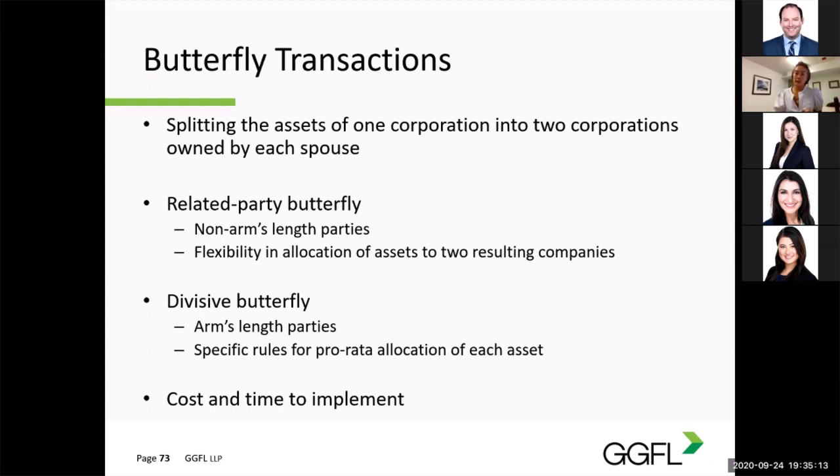This approach is more flexible in that the couple can decide which assets are allocated to each of the two resulting companies they will separately own. A divisive butterfly applies when parties deal at arm's length. This approach is significantly less flexible and more complicated to do, as there are specific rules dictating that each company must receive pro rata shares of each business and non-business asset. Butterfly transactions are costly to implement and can take several months to complete. So the value and the size of the practice would need to be considered first to determine if this option should even be explored.